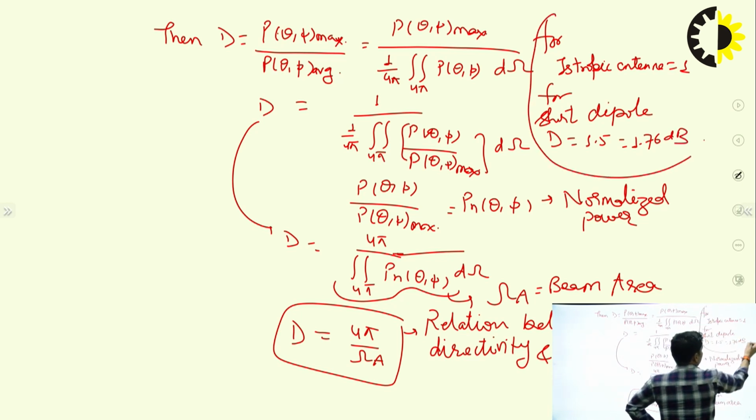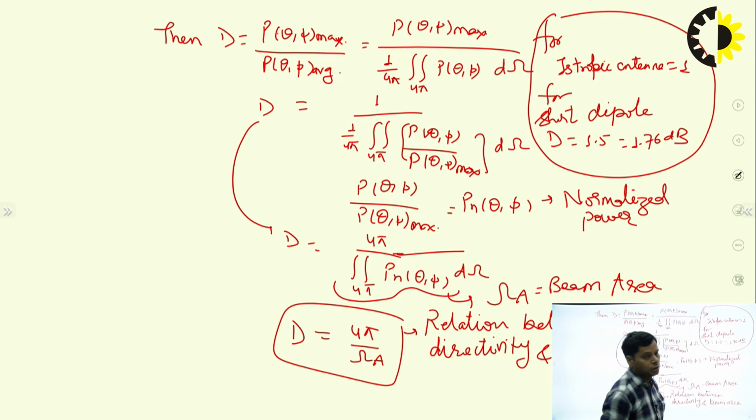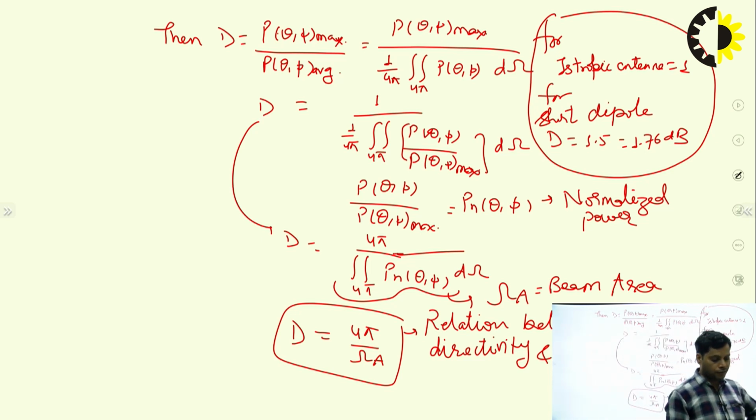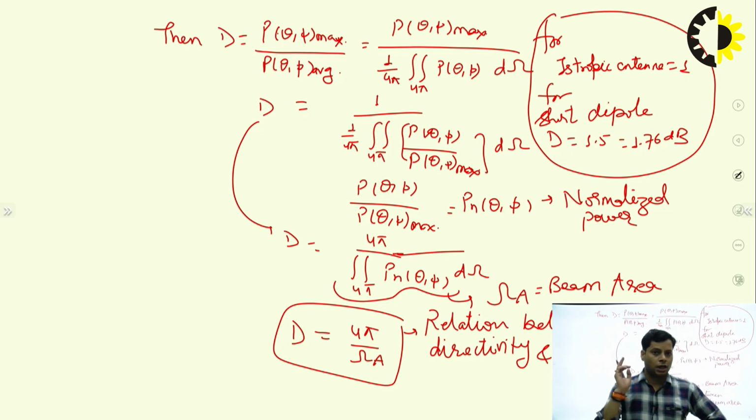This is another important conclusion: practically, after designing and calculating this directivity, we can also find the value by using these formulas. We can calculate the value of the directivity, and for a short dipole, that is the short wave or half wave dipole, it is 1.5 or 1.6 dB.